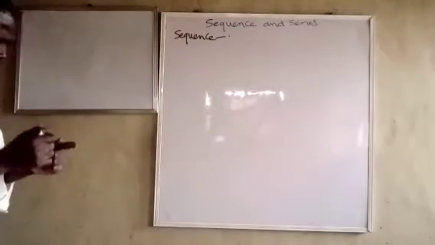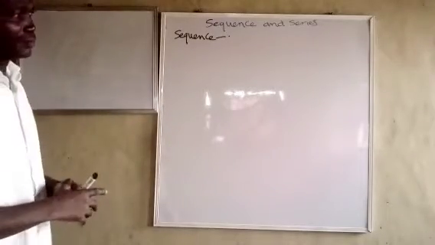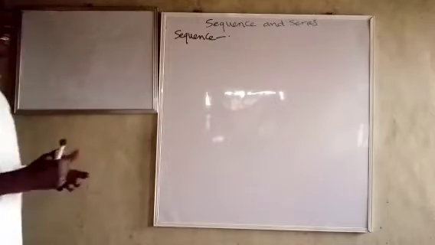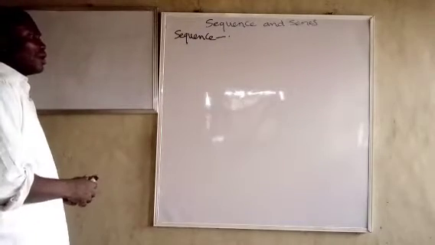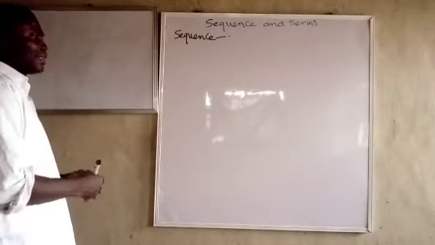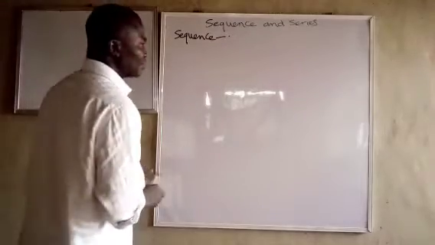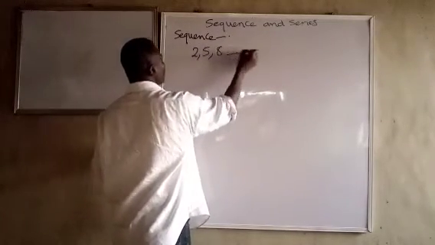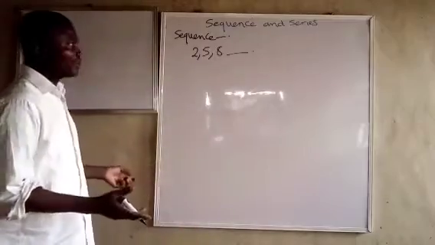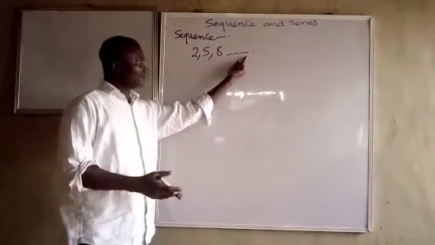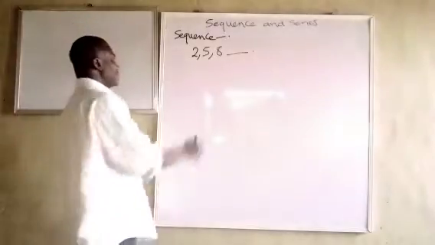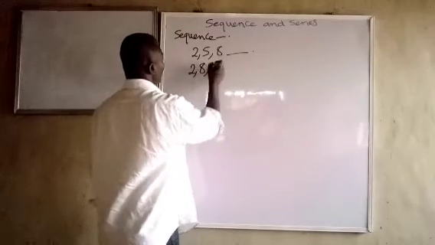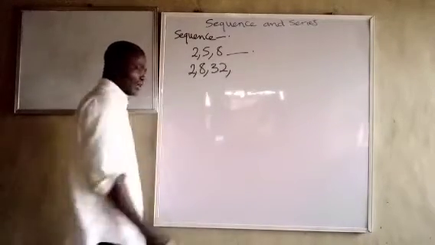Sequence is something we have been treating right from the time we were young. Even with series, you will see this in quantitative aptitude or quantitative analysis. They will ask you, if you have the numbers 2, 5, 8, what will be the next number? And you think, oh, 11, 14. They might give you another one: 2, 8, 32. What will be the next number?